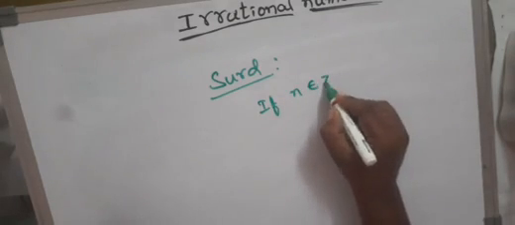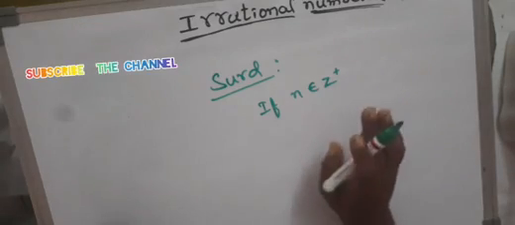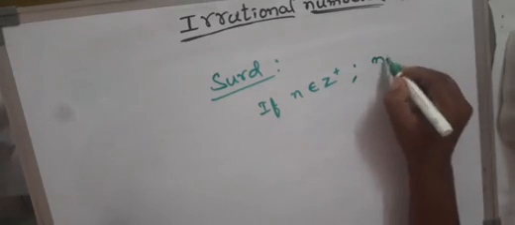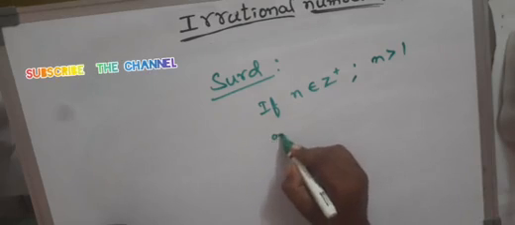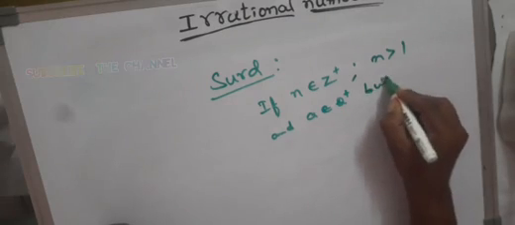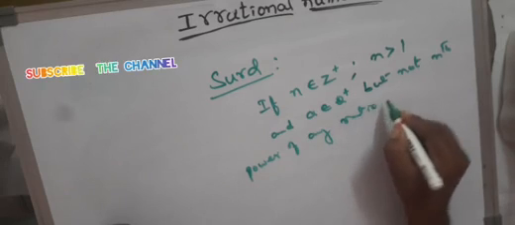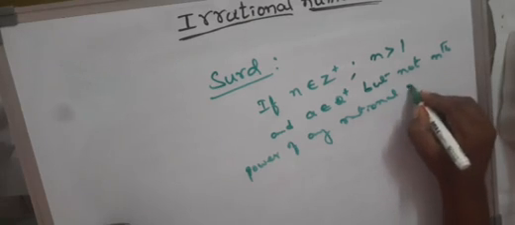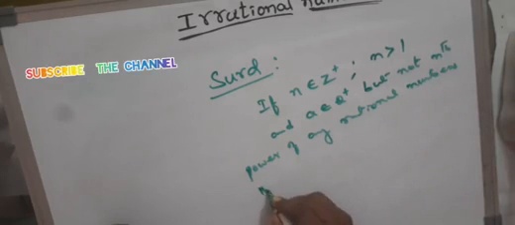If n belongs to any positive integer, where n is greater than 1, and a is a positive rational number but not the nth power of any rational number, then the nth root of a is called a surd.